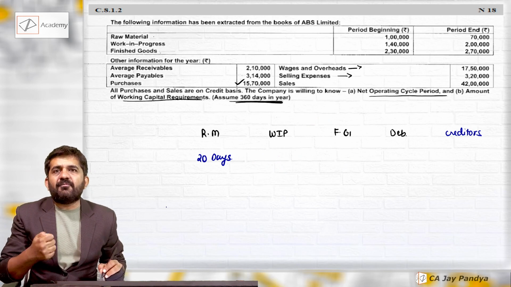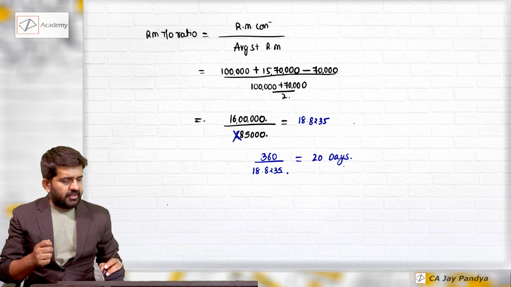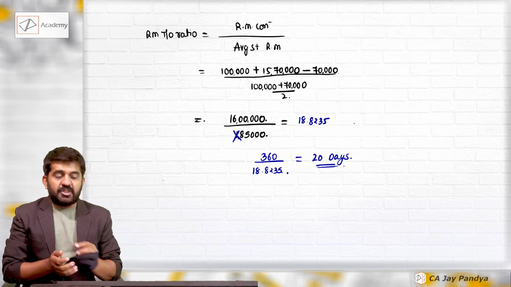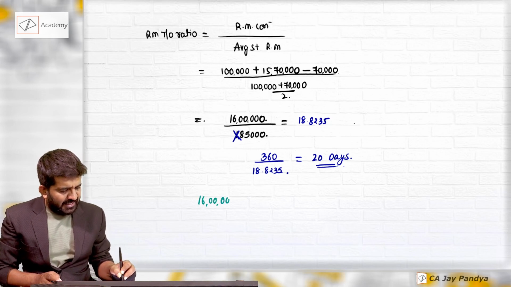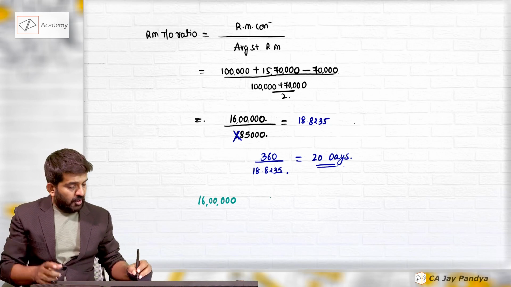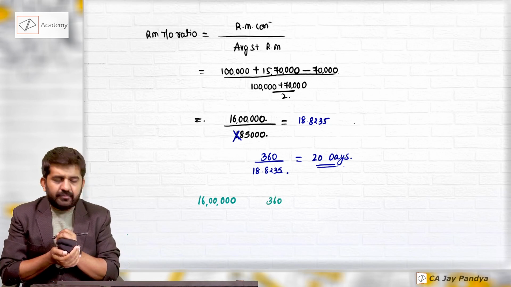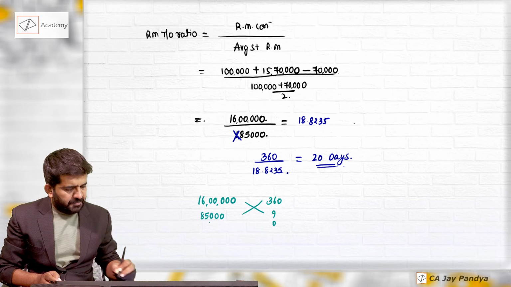See, this can be found out in this manner also. We have learned a turnover ratio in this manner, so I have done it in this manner. But we could have found out this by this. What is the raw material consumed? 16 lakhs. For how many days? 360 days, because that's a per annum figure. Then 85,000 is for how much period?